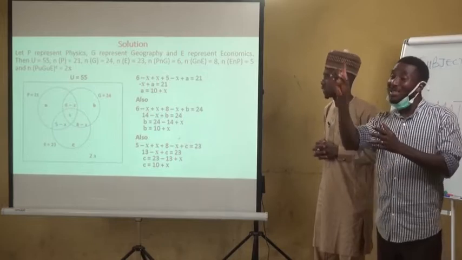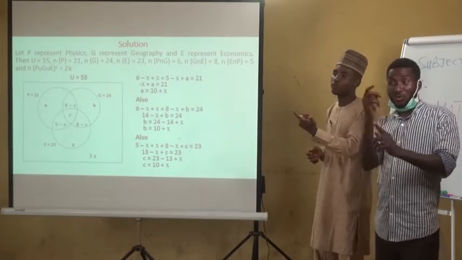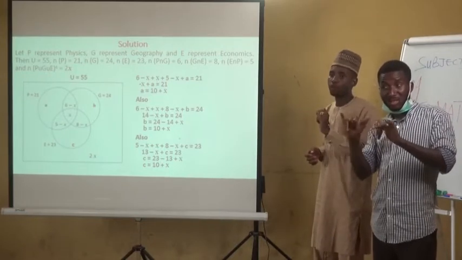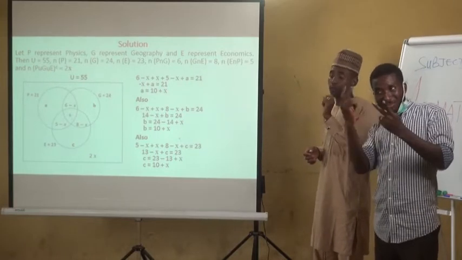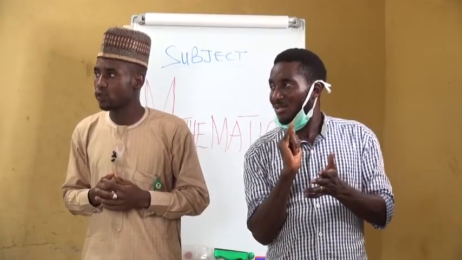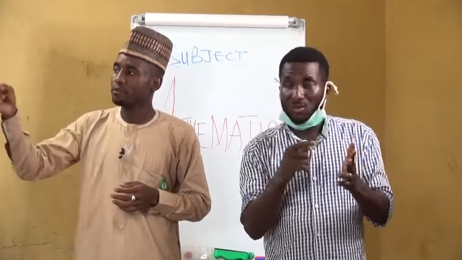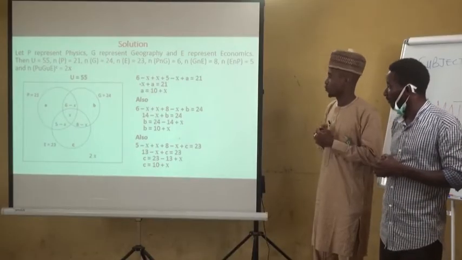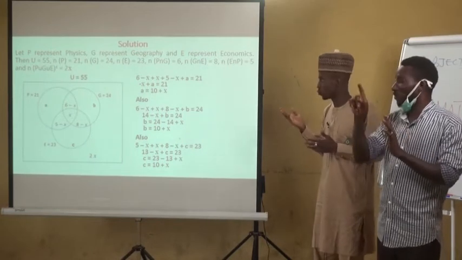Minus X plus X, it will cancel each other. Learners should take note. When you have 2 variables that are the same, or 2 numbers that are the same, one positive, one negative, then those values will cancel each other. So therefore, minus X and plus X will cancel each other. So we have 11, then minus X, plus A. We have 21. So therefore, we have 11 minus X plus A equals 21.